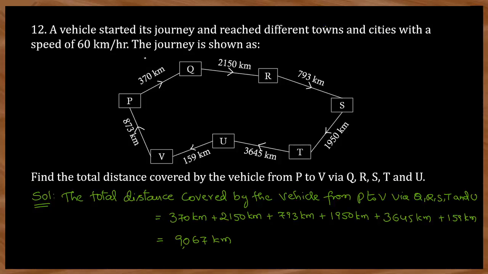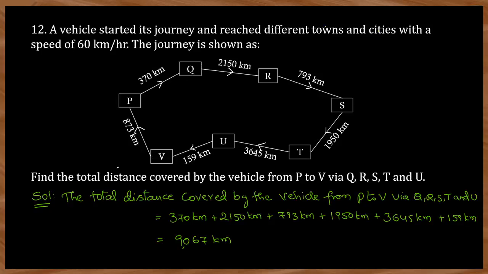A vehicle started its journey and reached different towns and cities with a speed of 60 kilometers per hour. The journey is shown like this. Find the total distance covered by the vehicle from P to V via Q, R, S, T and U. Don't be worried about this. This is a very easy problem. Observe here. A vehicle started its journey from P, up to V it has traveled. Via means through Q, R, S, T, U, it reached V.